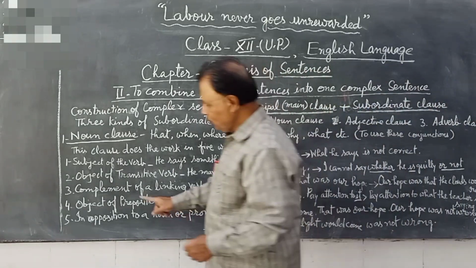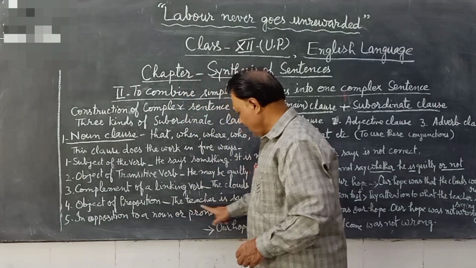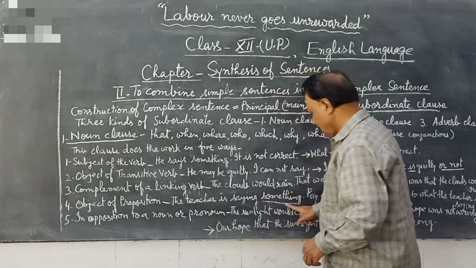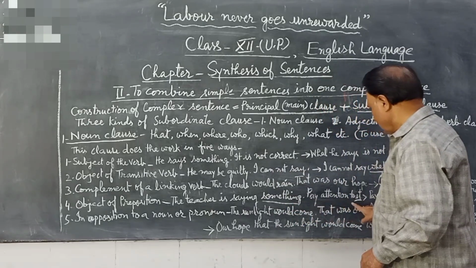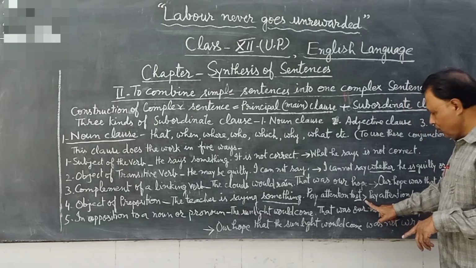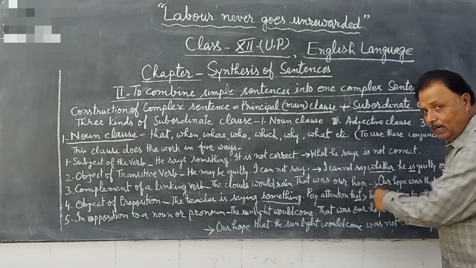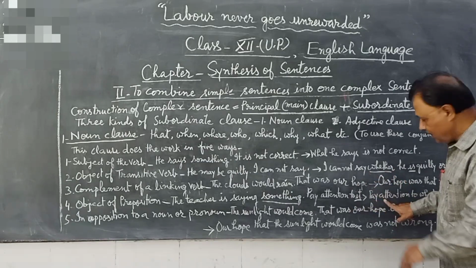Now come at the fourth point, object of the preposition. For example, the teacher is saying something. Teacher कुछ कह रहा है. Second, pay attention to it. उस पे ध्यान दें. Then its solution will be pay attention. Second part will come at the first place.